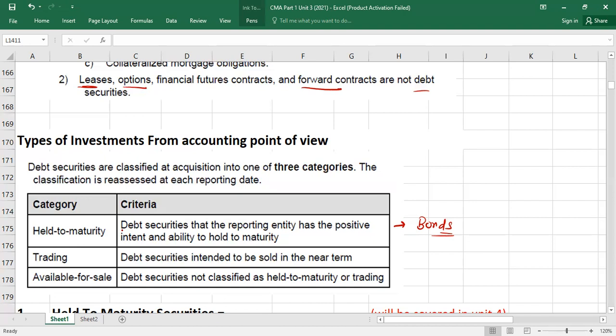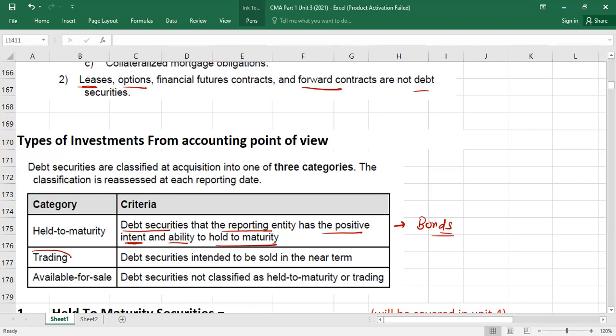So what's written here? Go through it. Debt securities that the reporting entity has the positive intention and ability to hold to maturity. Like here, your intention is to hold until the maturity date. Okay, so this is what is called your held to maturity category.